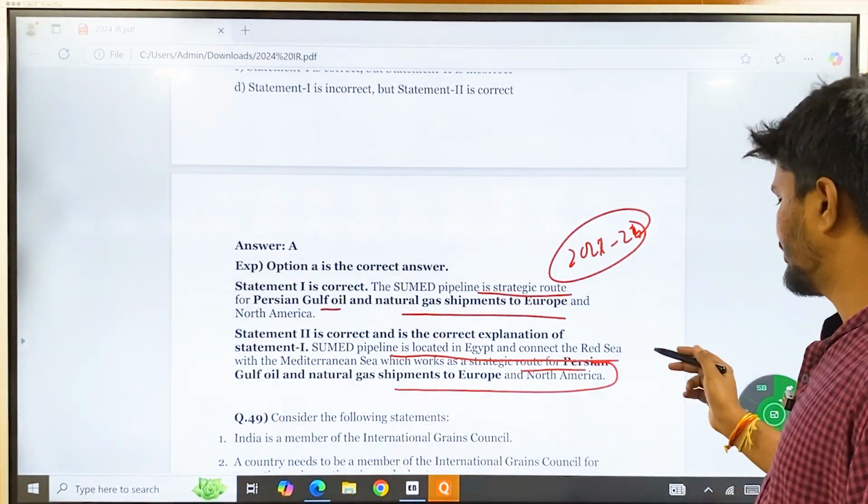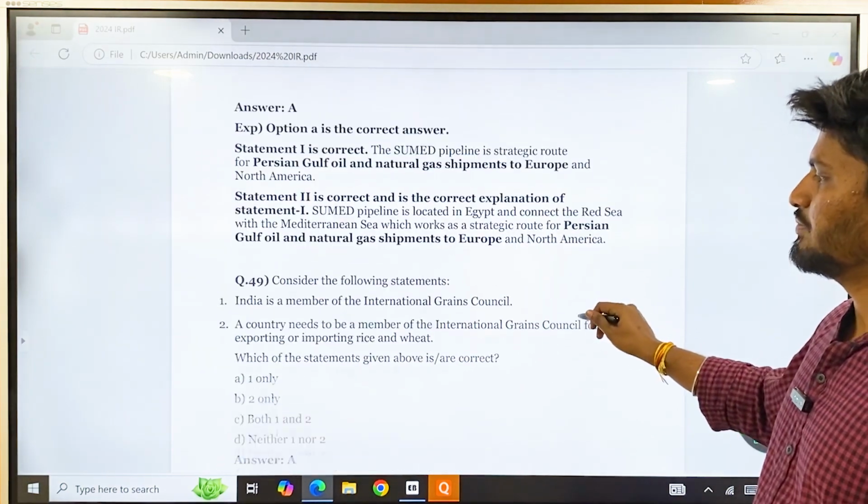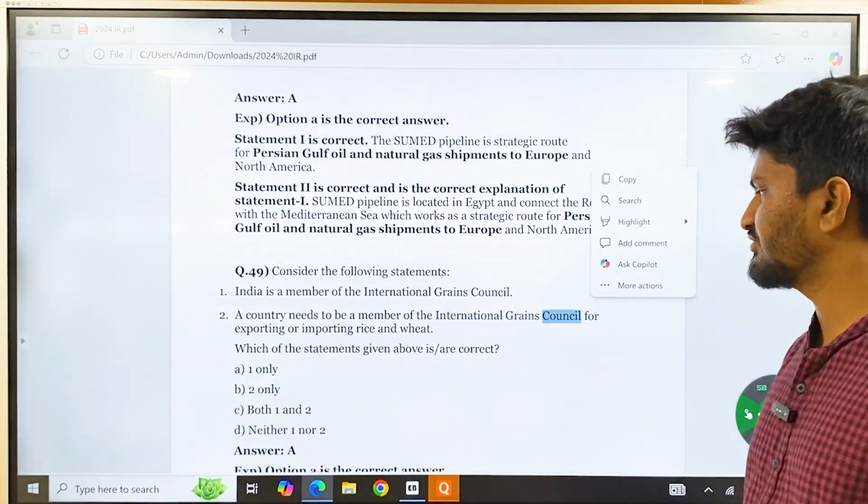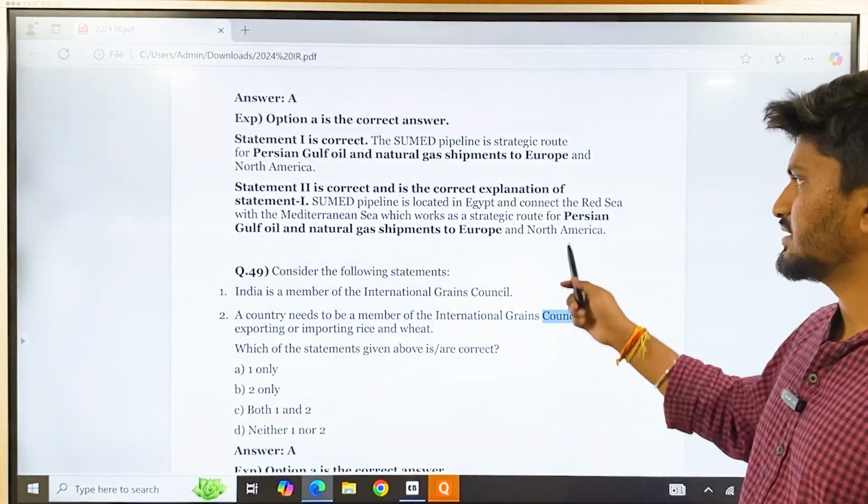Okay, if you had seen my previous class, I had explained about Middle East geography. In the Middle East geography discussion, then you would understand this question easily.